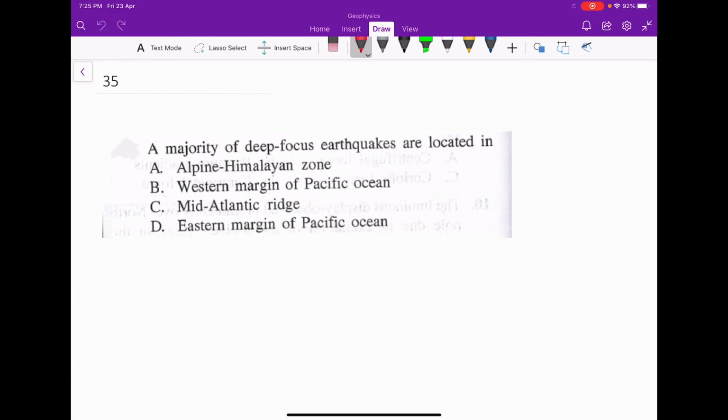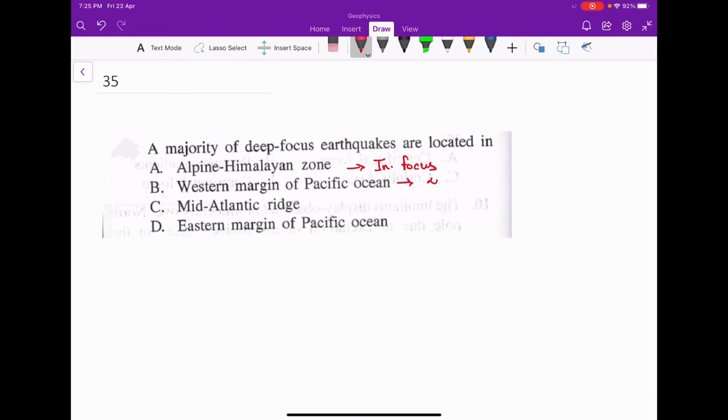Next is, a majority of deep focus earthquakes are located in. So the options are alpine, Himalayan zone. This is the zone of intermediate focus. Next option is the western margin of Pacific Ocean.